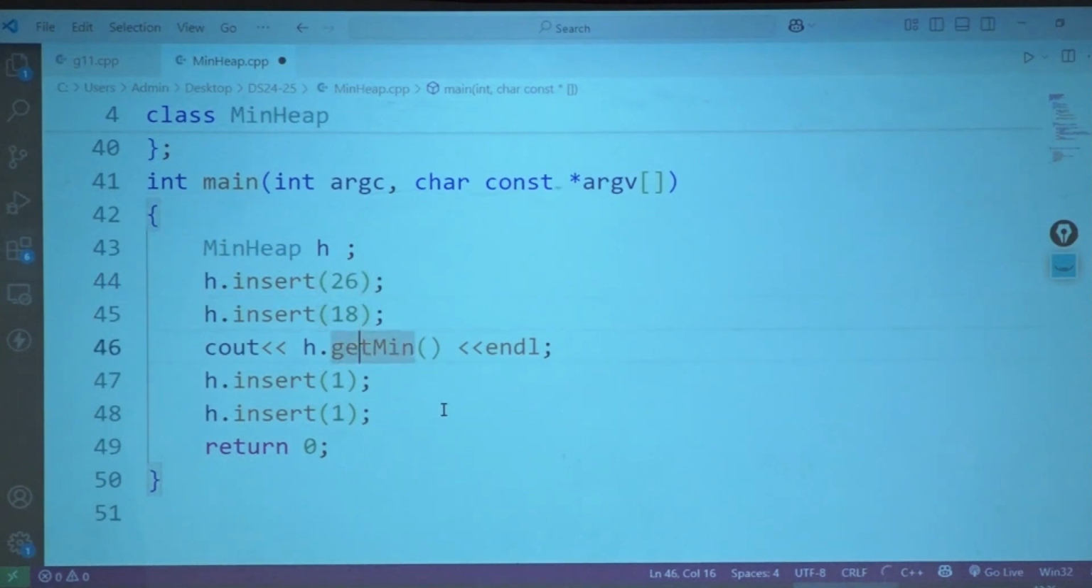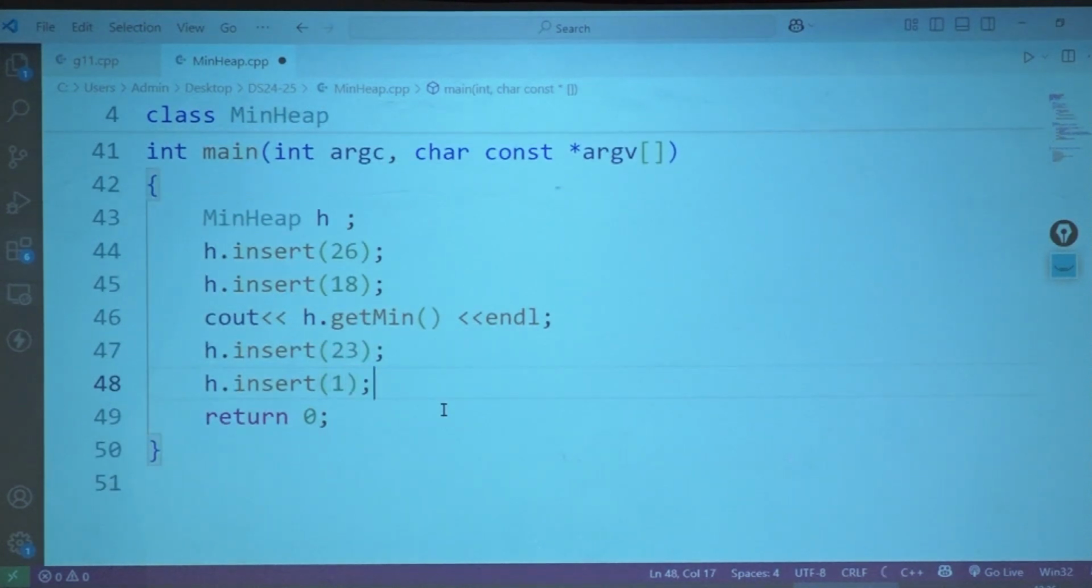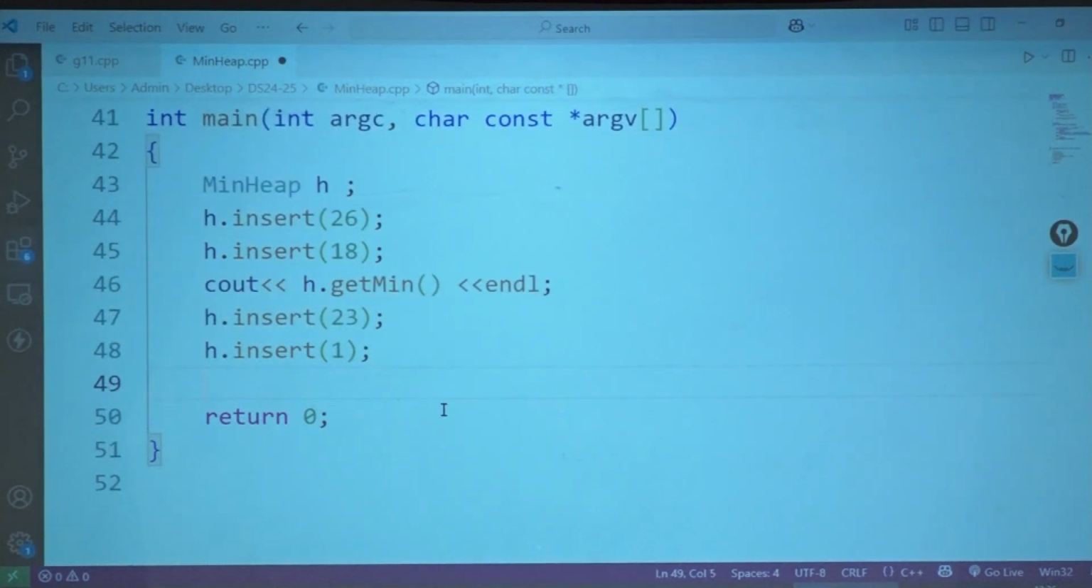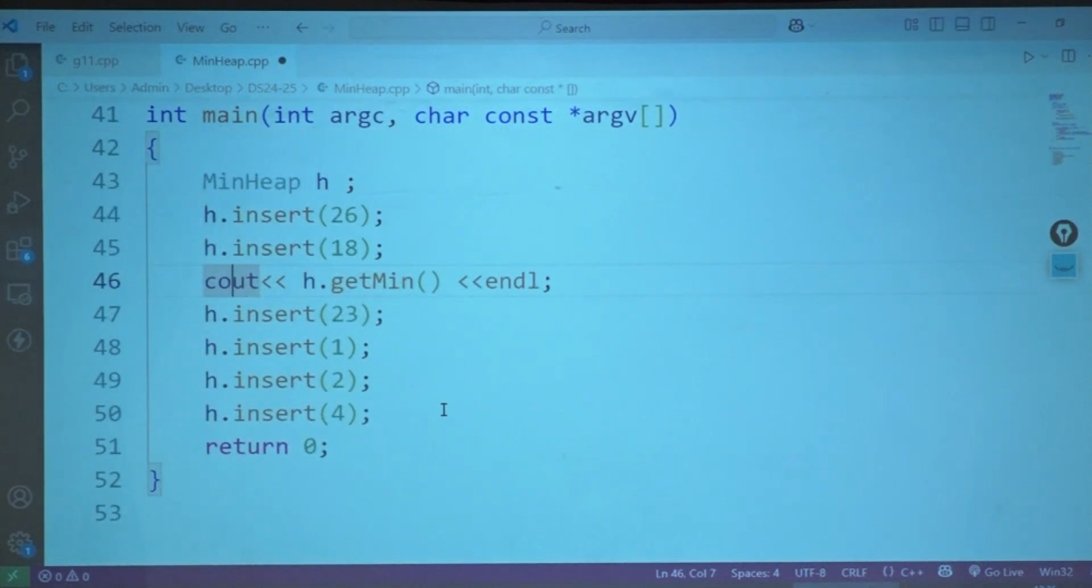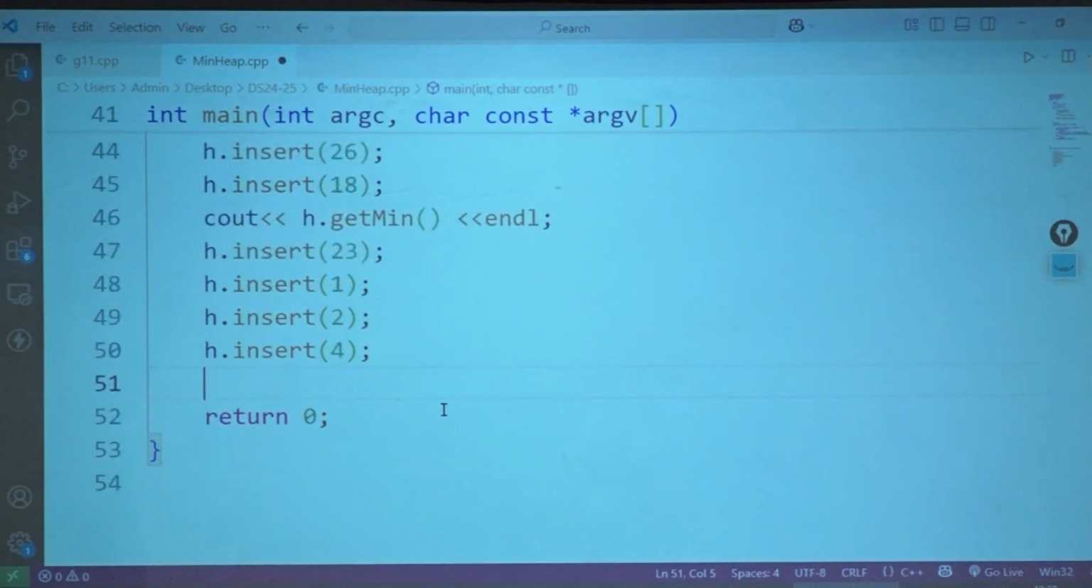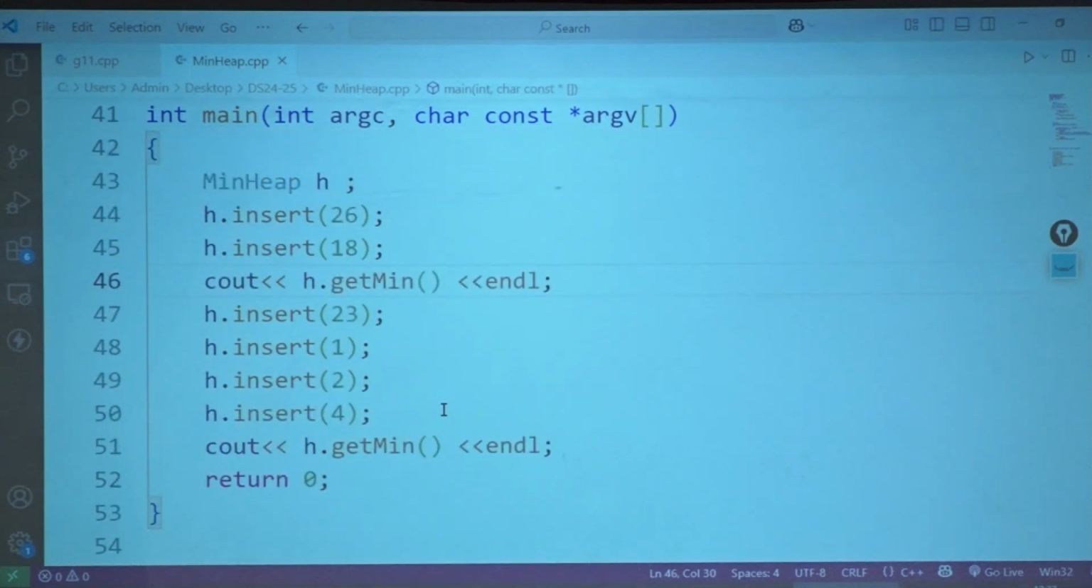26, 18, 23. So I will insert in whichever order. Every time I will get it as the minimum element. Okay. So here I would just make a note.